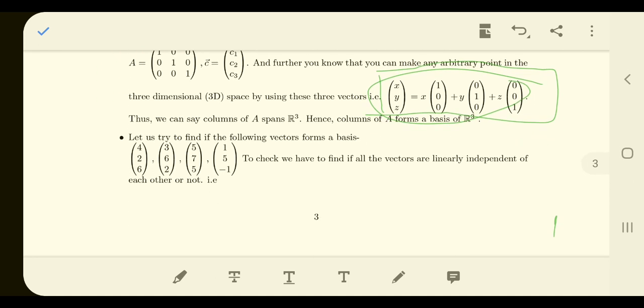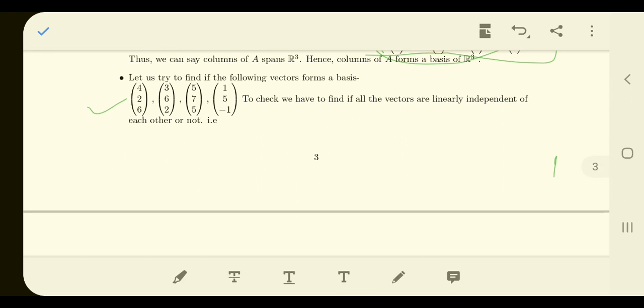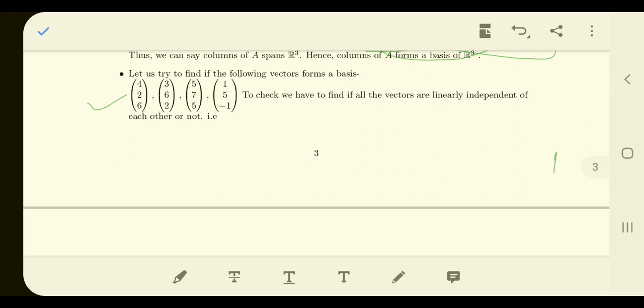Now consider this example. We want to know what is the span of these vectors, and the vector space is spanned by these vectors. What is the basis of that? Just to understand that, we want to find out whether these four vectors are linearly dependent or independent.